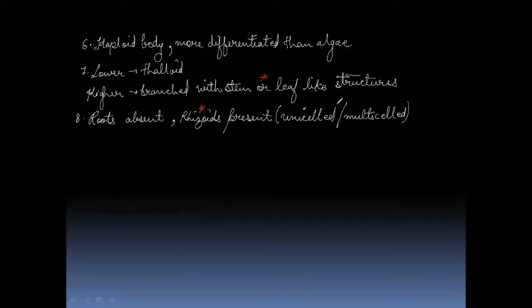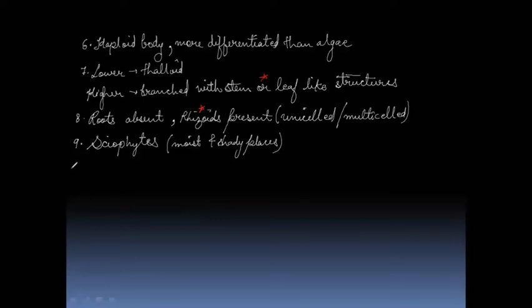Now, next is another important point, that these bryophytes are known as sciophytes. Sciophytes means those plants which love to live in moist and shady places. So bryophytes love to live in moist and shady places, and hence they are given the term sciophytes.